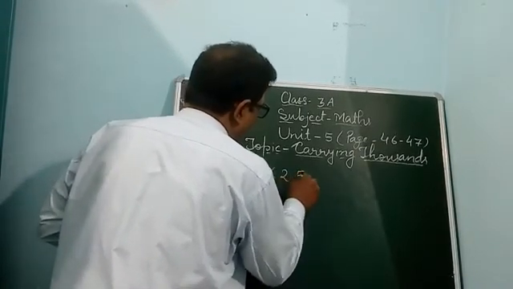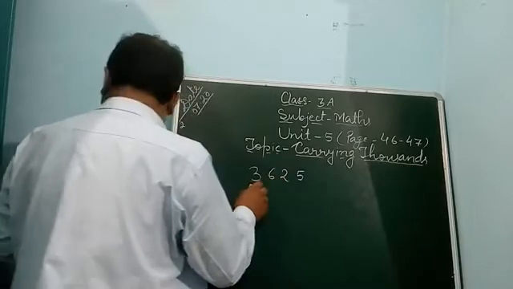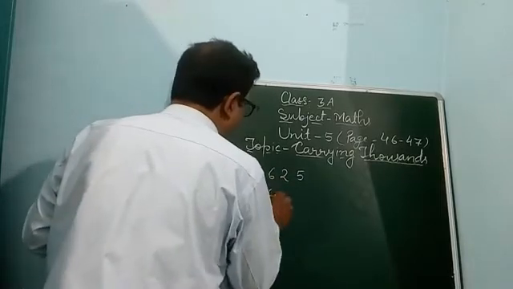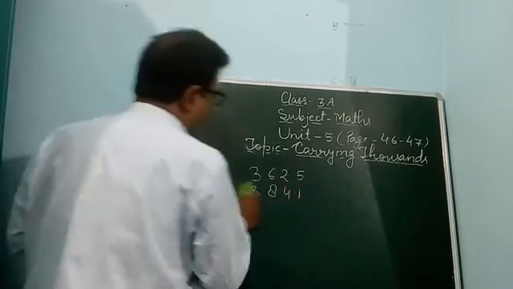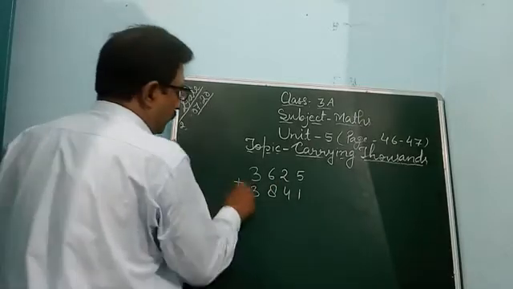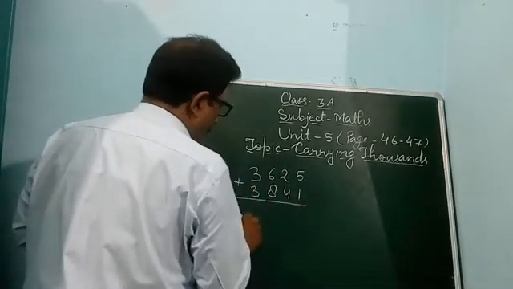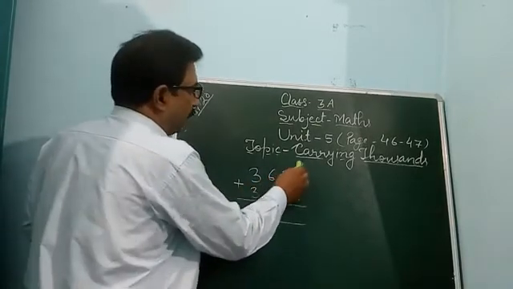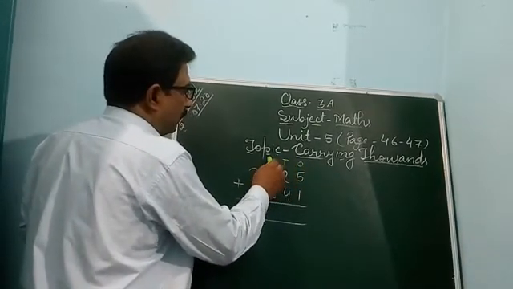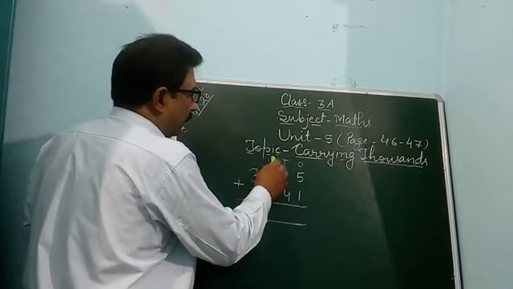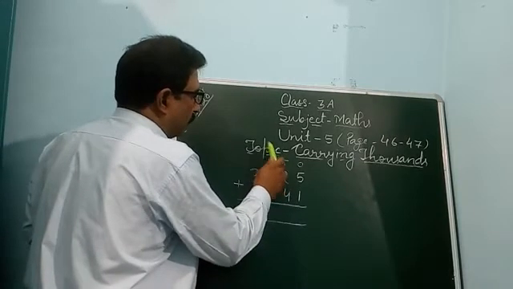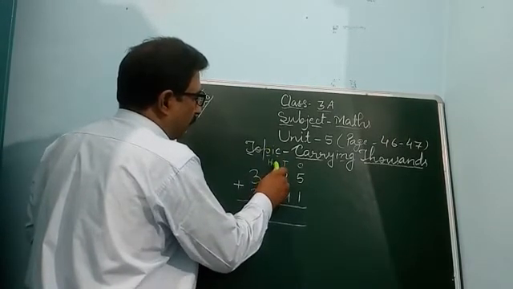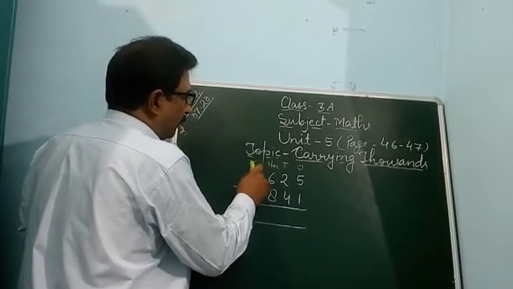$3,625 and 3,841. If you take these examples, you can add them. You see, this is ones place, this is tens place, and hundreds place. This is hundreds place. This is thousand place.